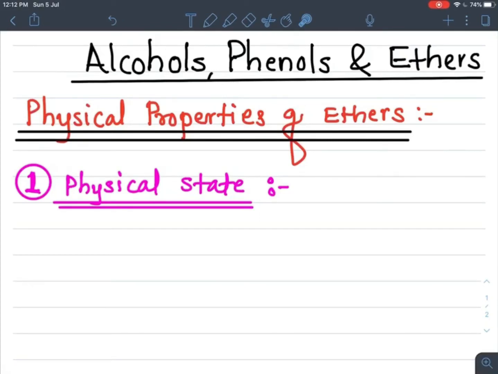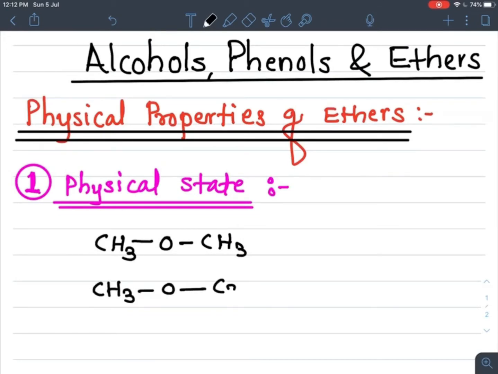Students, let's see the physical properties of ethers. The first physical property is its physical state. If we take the first two members of ethers, that is dimethyl ether, CH3OCH3, and ethyl methyl ether, CH3OC2H5, both are gaseous in state.